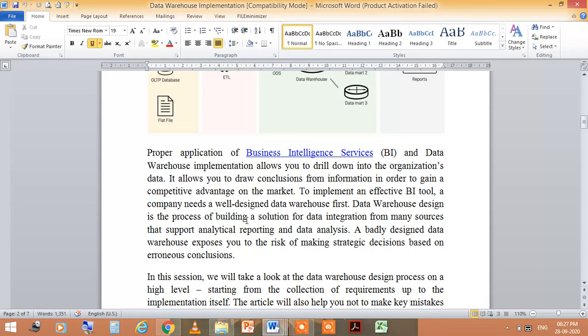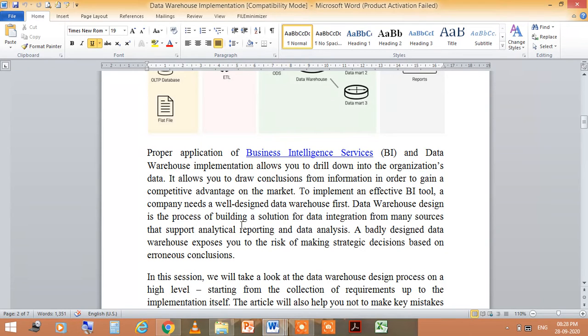Data warehouse design is the process of building a solution for data integration from many sources that supports analytical reporting and data analysis. A badly designed data warehouse exposes you to the risk of making strategic decisions based on erroneous conclusions. So in this session, we will take a look at the data warehouse design process.